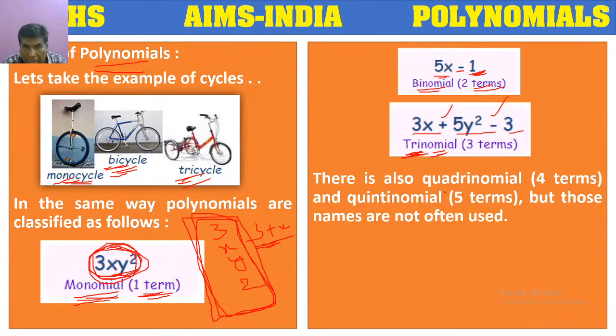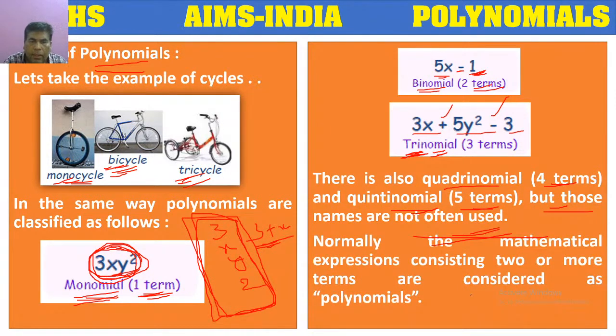There also exist quadrinomials, meaning expressions having 4 terms, or quintinomials, expressions having 5 terms. But these two names, quadrinomial and quintinomial, are not used commonly.